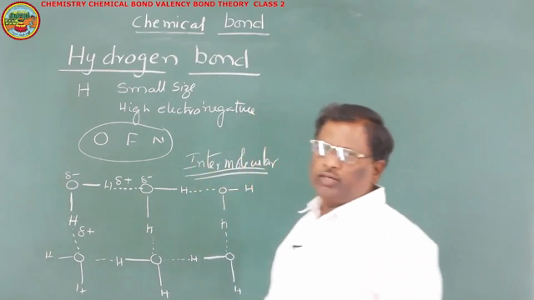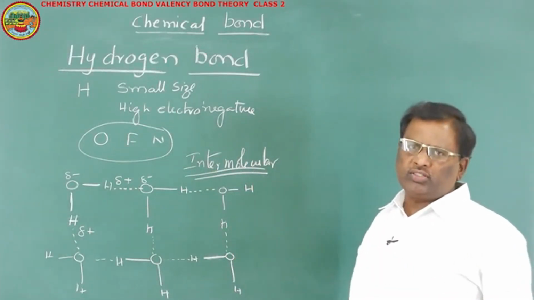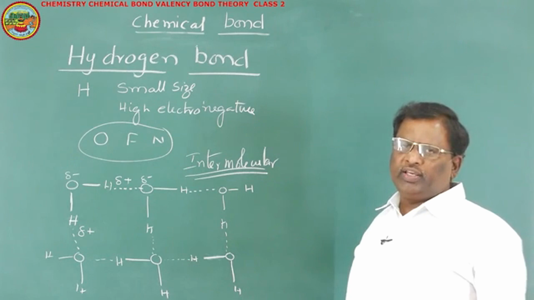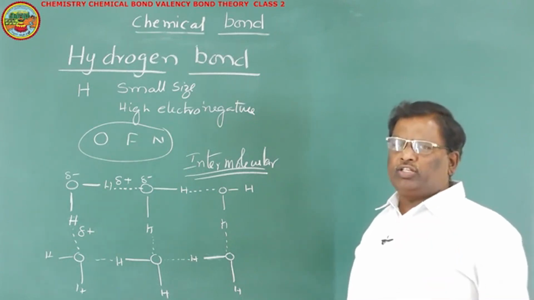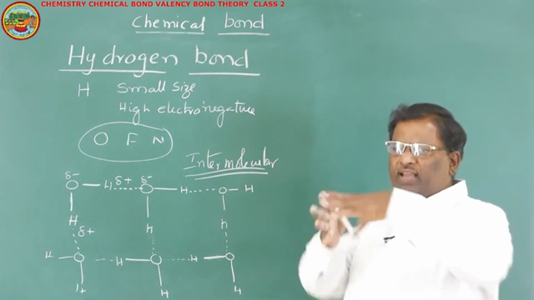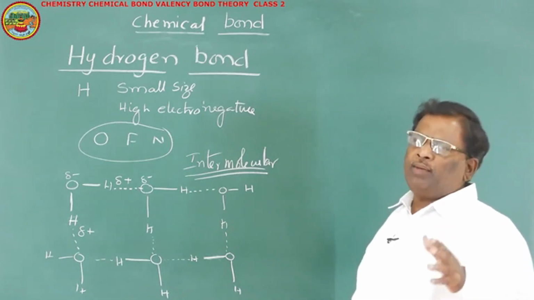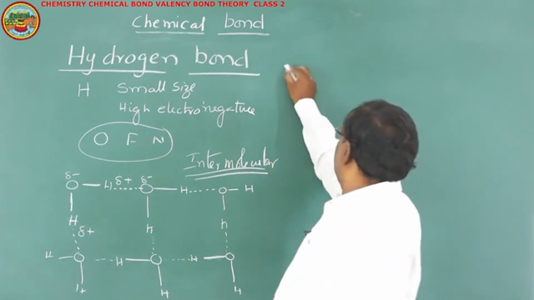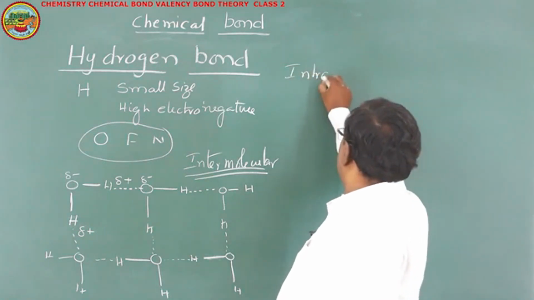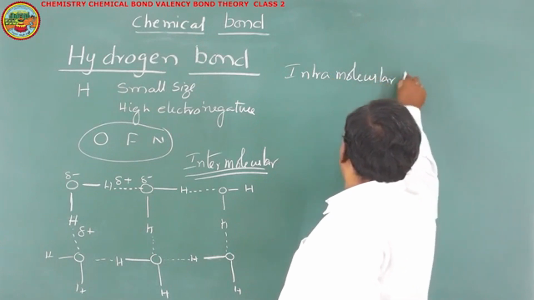If hydrogen bond is formed between two different molecules, such hydrogen bond is said to be intermolecular hydrogen bond. There is another type of hydrogen bond which is formed between two groups of the same molecule. Such hydrogen bond is said to be intramolecular hydrogen bond.